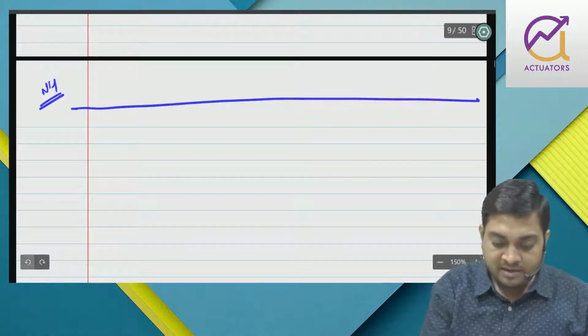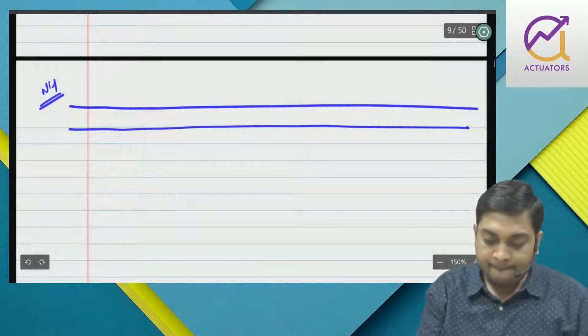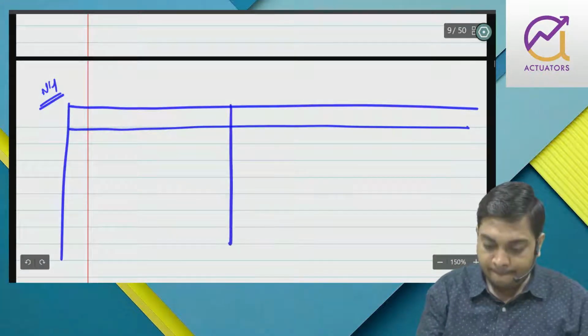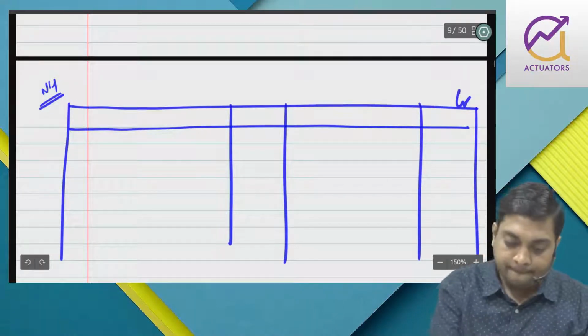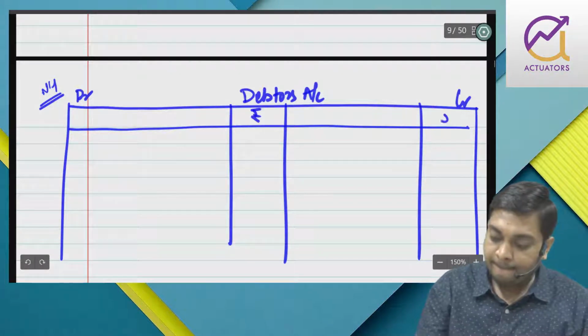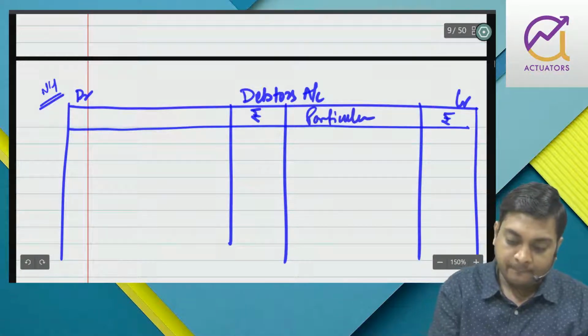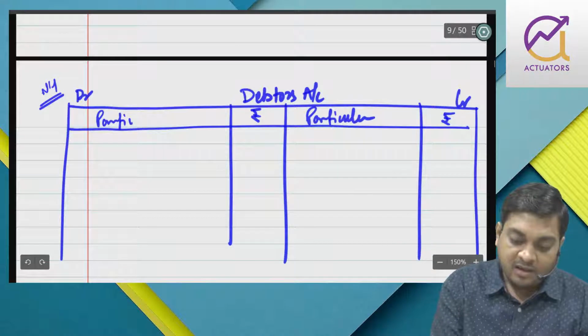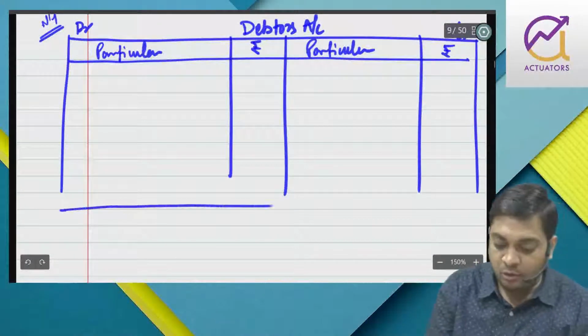So let us now prepare the debtors account. And when you prepare debtors, I had already told you that debtors and BR go side by side.